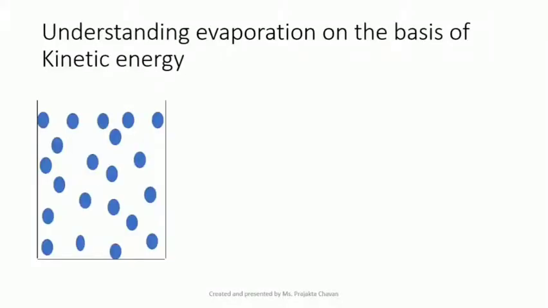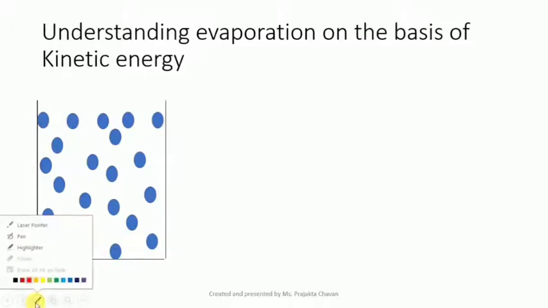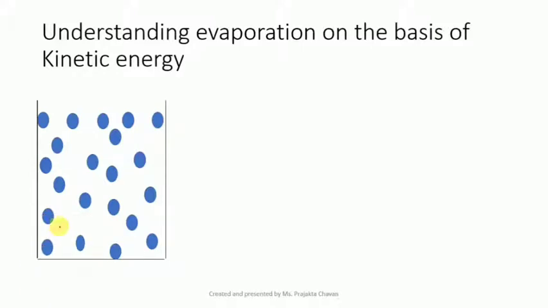Understand evaporation on the basis of kinetic energy. We all know that liquids have kinetic energy greater than solids, and hence particles of liquid move in random directions, which is why liquids do not have a definite shape.